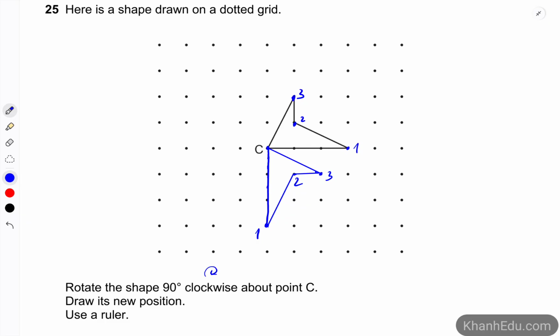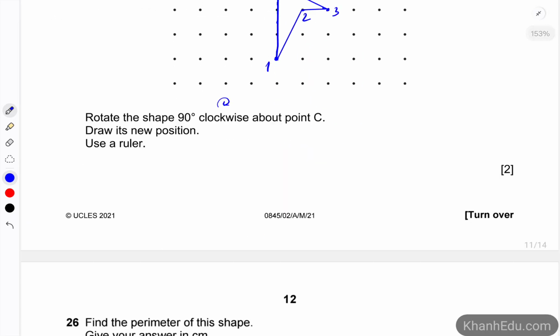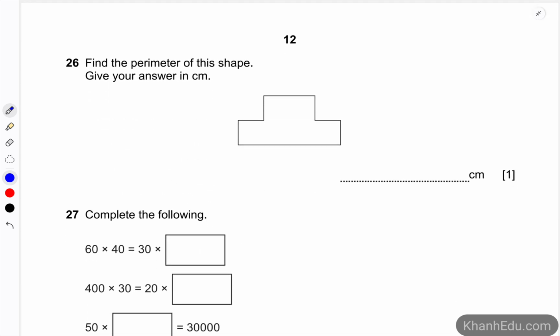Number 1 is here. Okay, so now we have the new shape that has been rotated 90 degrees clockwise. The next one, question 26. Find the perimeter of this shape and give your answer in centimeter.